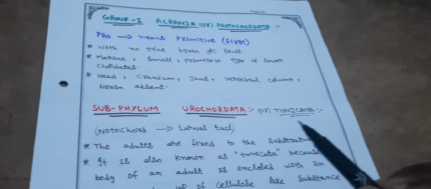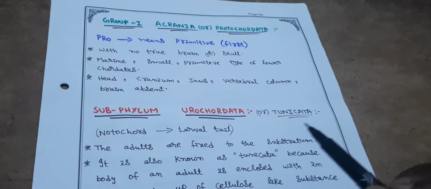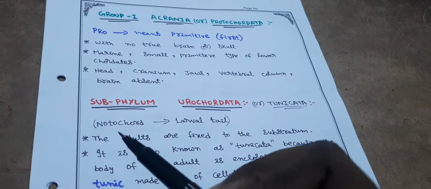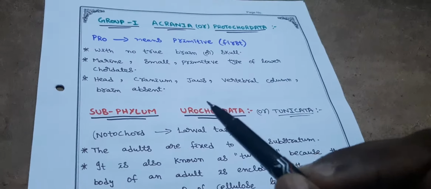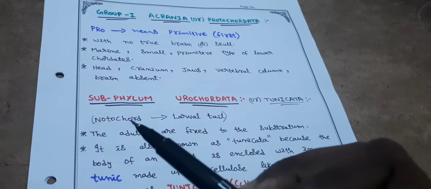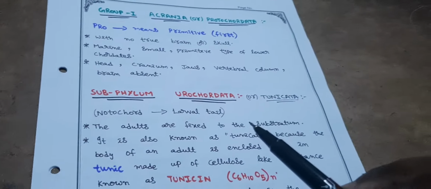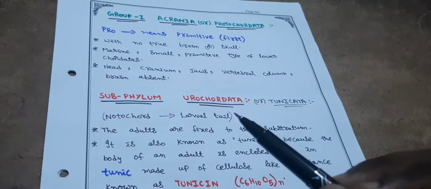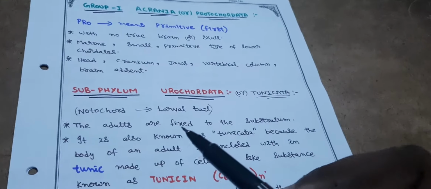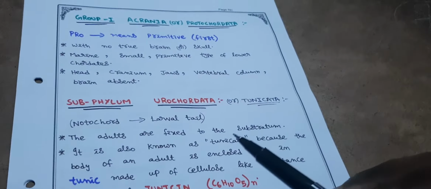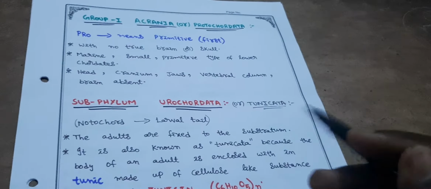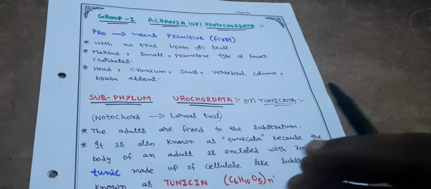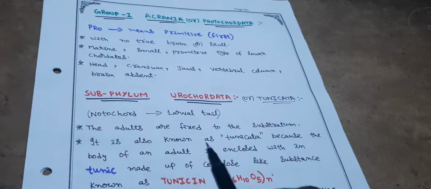Urochordata is also known as Tunicata. I'll tell you why it is also known as Tunicata. Notochord is present in the larval tail because Uro means tail region. So, notochord is present in the larval tail and in the adult form it is absent. The adults are fixed to the substratum. That is, they are mostly marine living, so they may be fixed to some wood or leaves which is present in the sea.